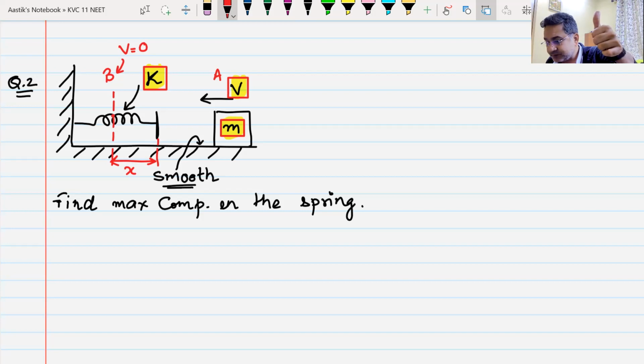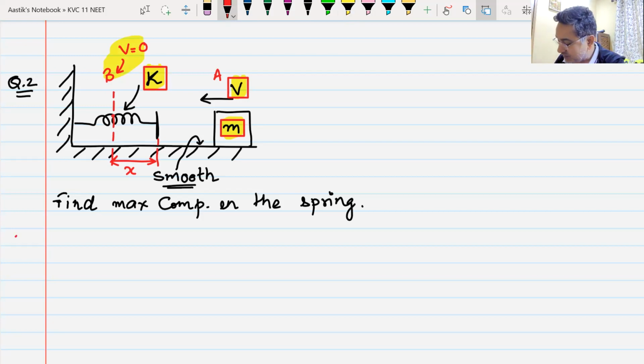Yes or no? So what we have to understand here is there are three forces. One is gravity, no work done, forget. One is normal reaction, no work done, forget. The third is only spring force. And at the point of maximum compression, the velocity of the block becomes 0. Do we understand this, everyone?